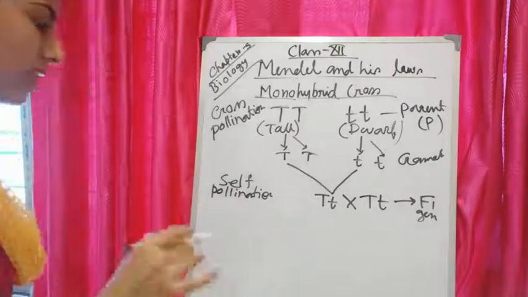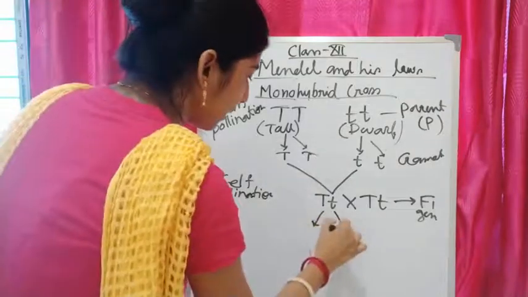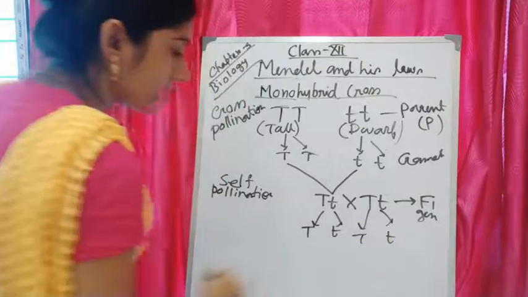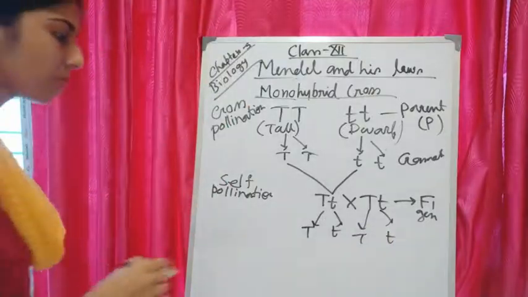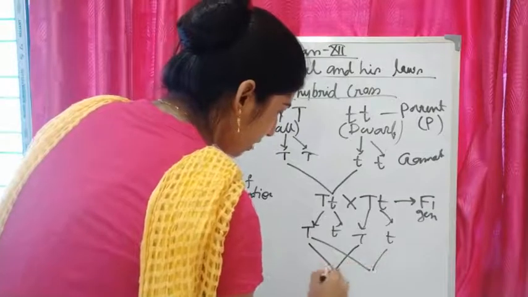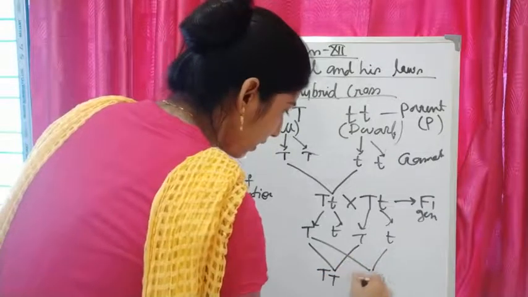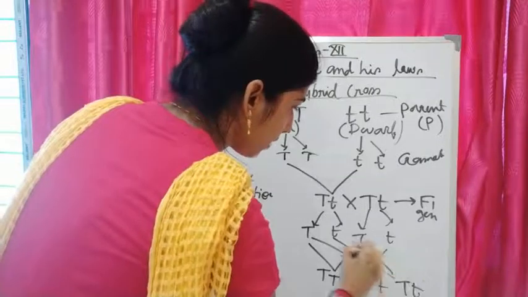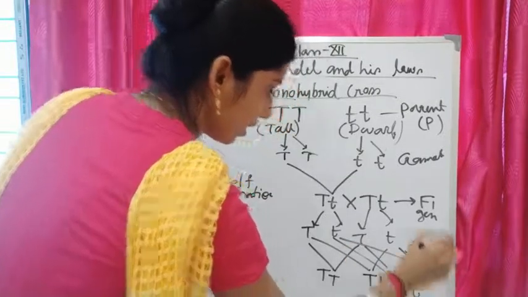Next, from this generation we will get the gametes. In the next generation, we will cross each one. So that one is capital T capital T, that one is capital T small t, that one is again capital T small t, and the last one is small t small t.